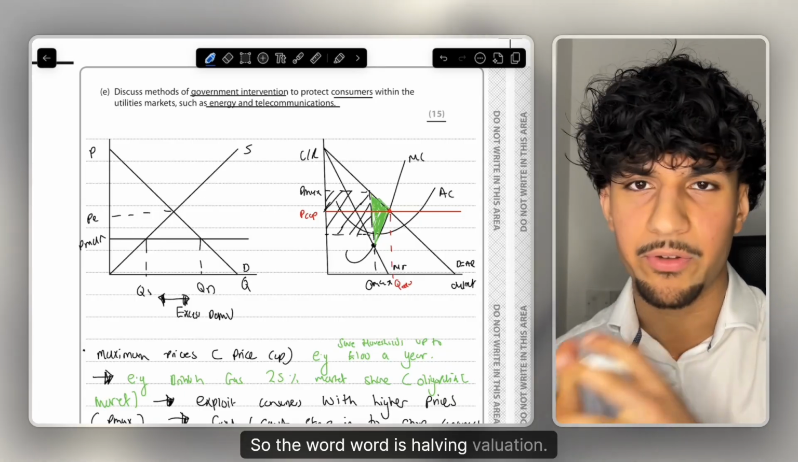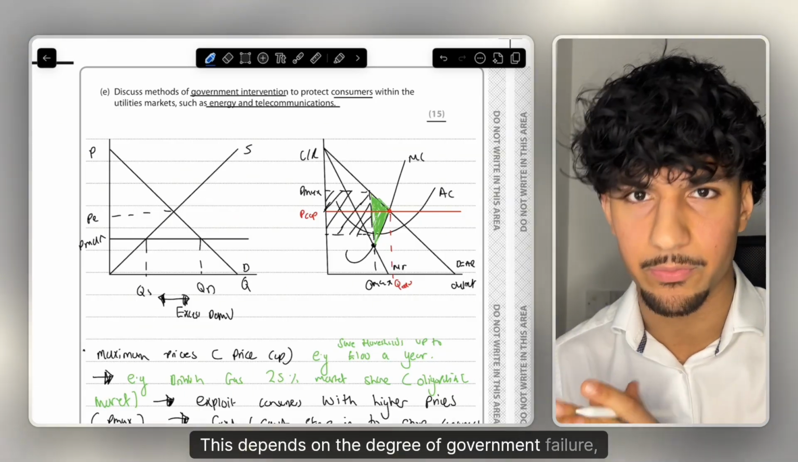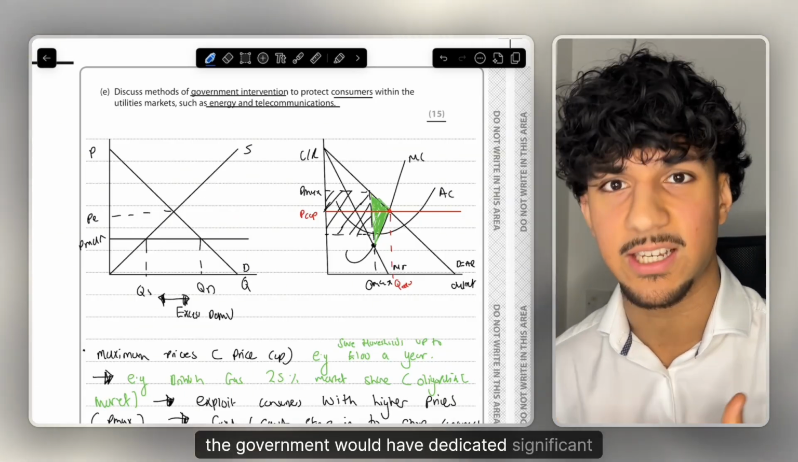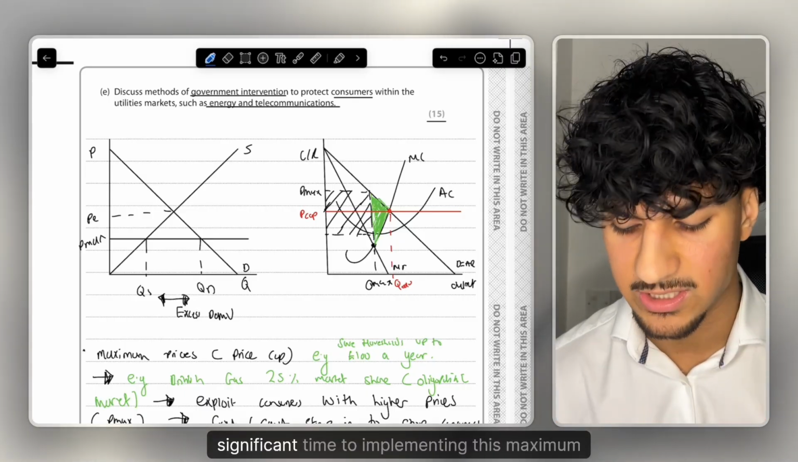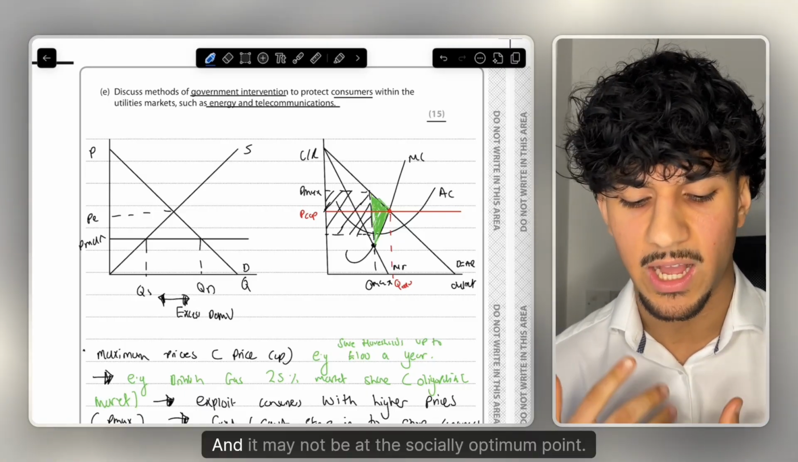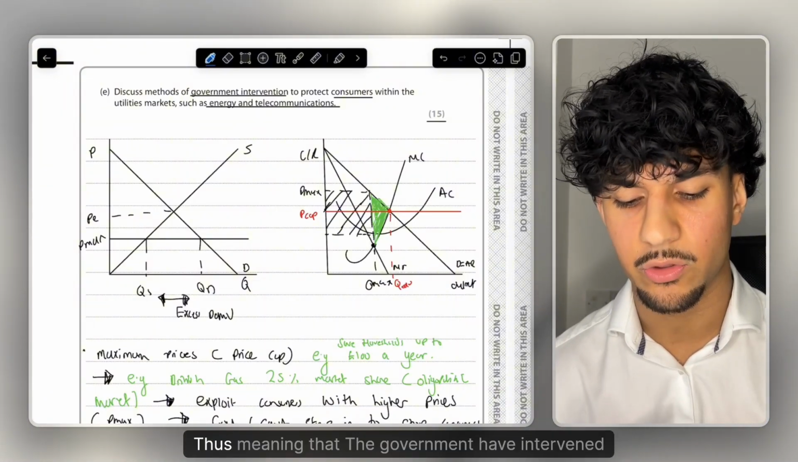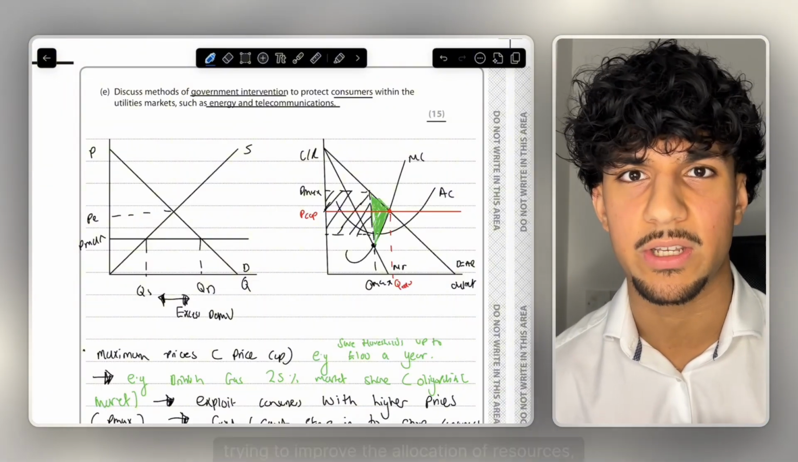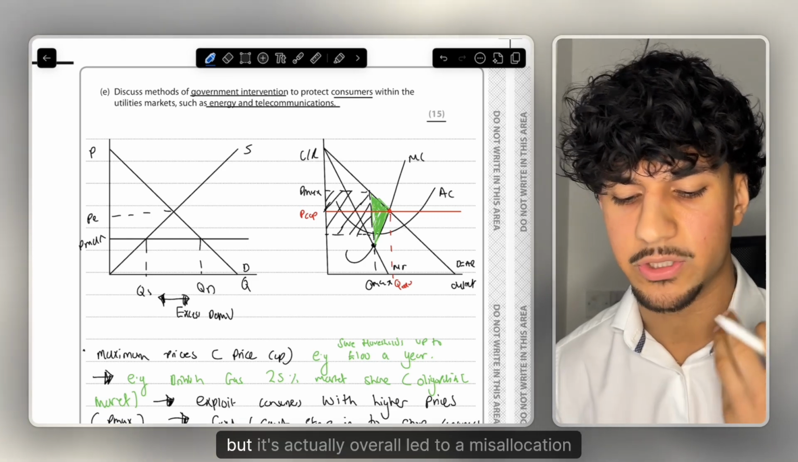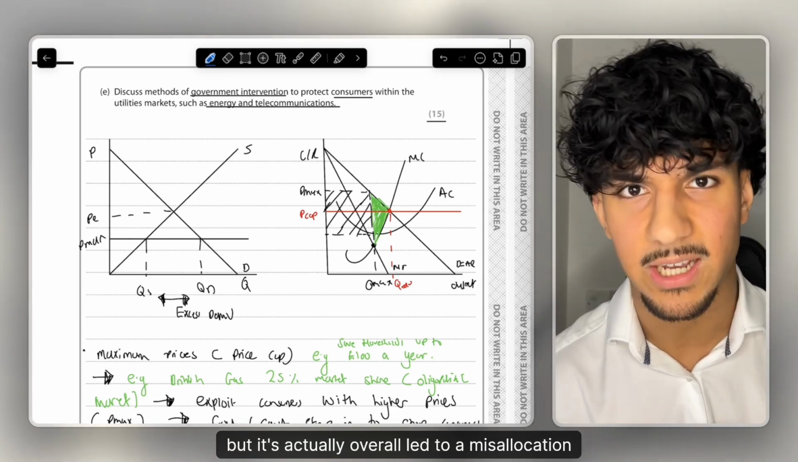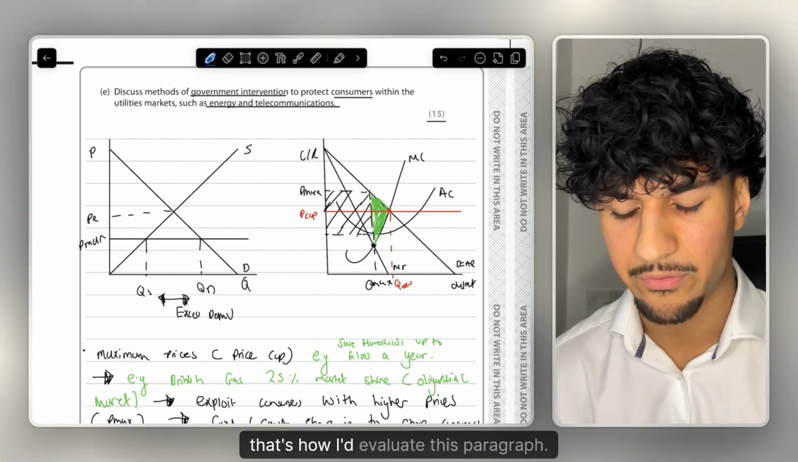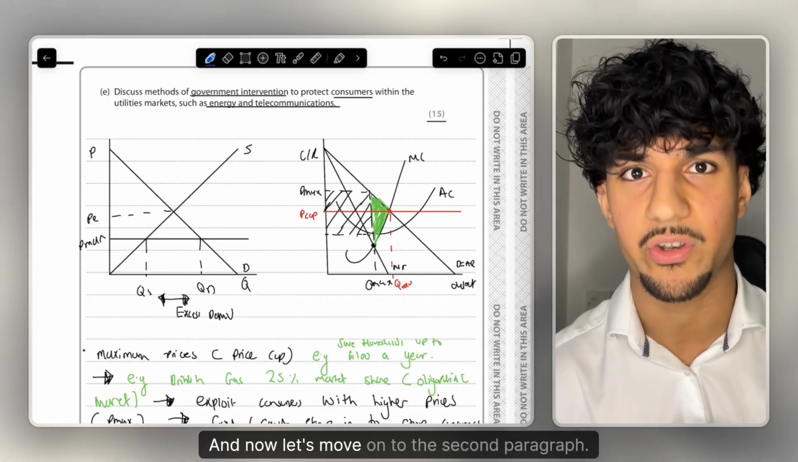So the word is however in evaluation, this depends on the degree of government failure, as the government would have dedicated significant admin costs, significant time to implementing this maximum price, and it may not be at the socially optimum point, it may not be at the best point for society, thus meaning that the government have intervened trying to improve the allocation of resources, but it's actually overall led to a misallocation of resources. But yeah, that's how I'd evaluate this paragraph, and now let's move on to the second paragraph.